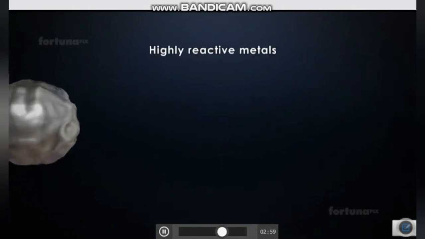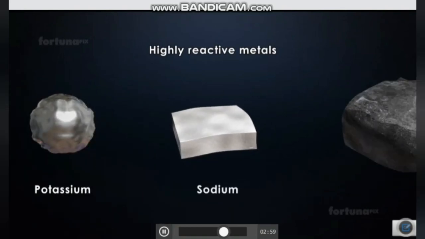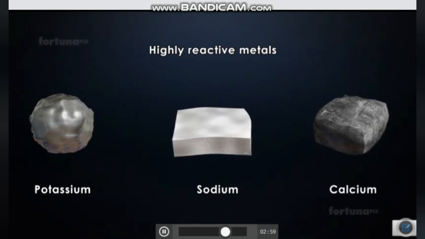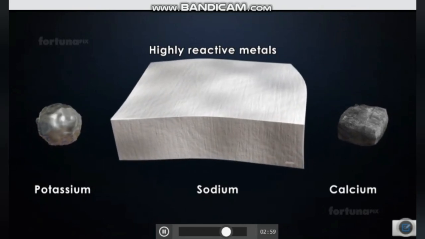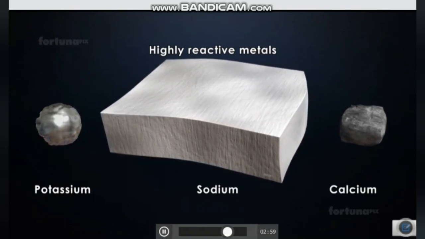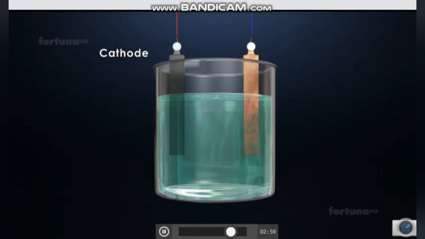Highly reactive metals such as potassium, sodium, and calcium can be extracted through electrolytic reduction. Sodium metal can be extracted from its ore, sodium chloride, using electrolytic reduction. In an electrolytic cell, sodium will collect at the cathode, while chlorine will collect at the anode.